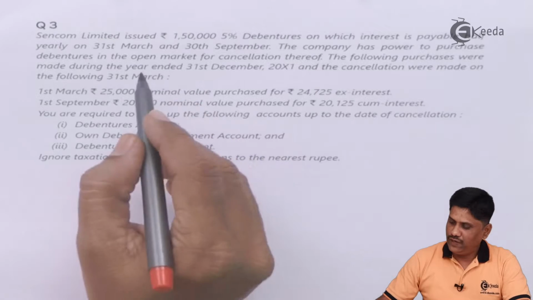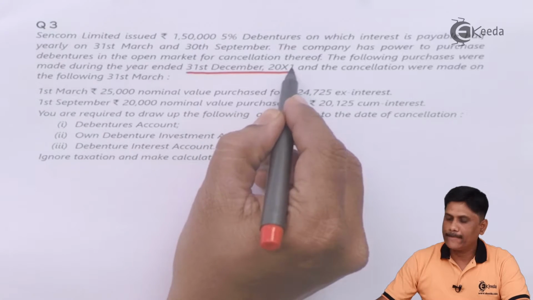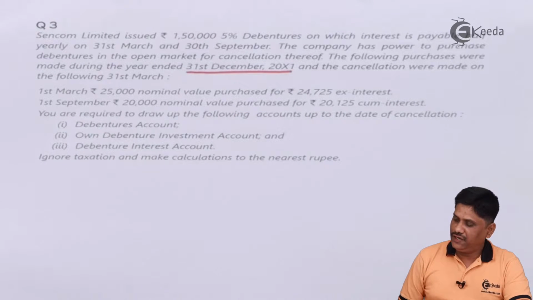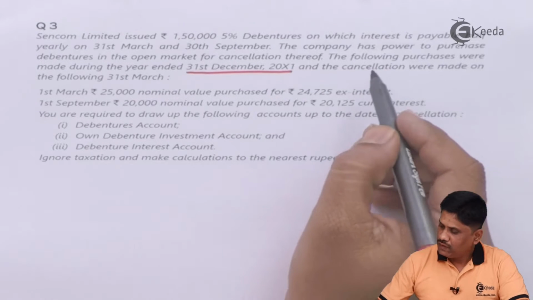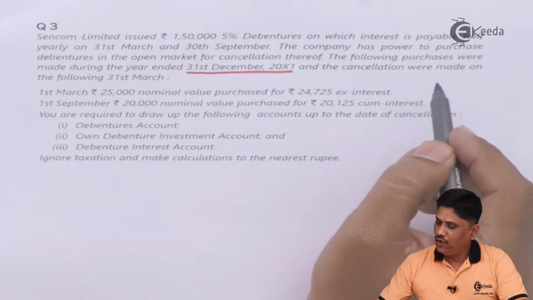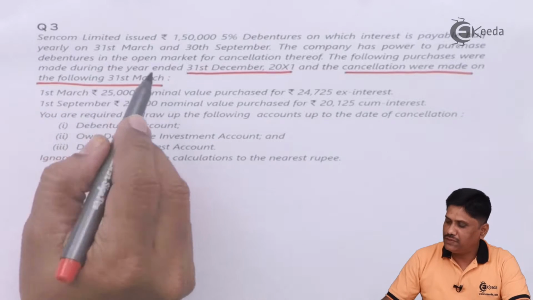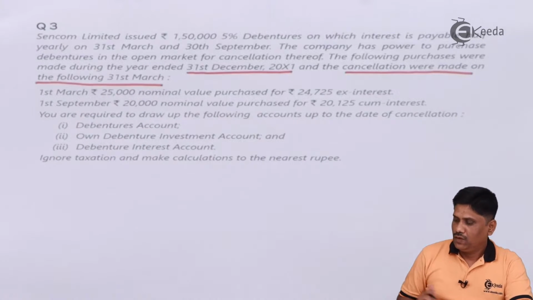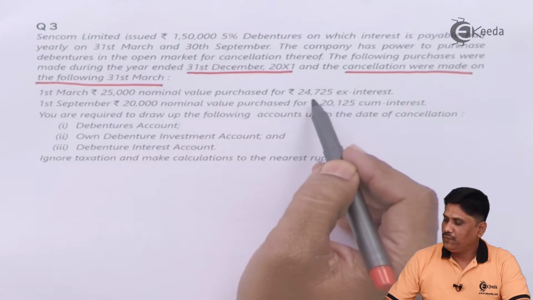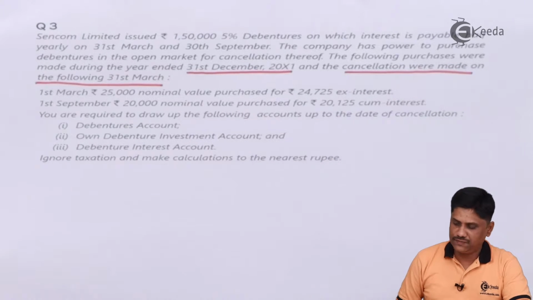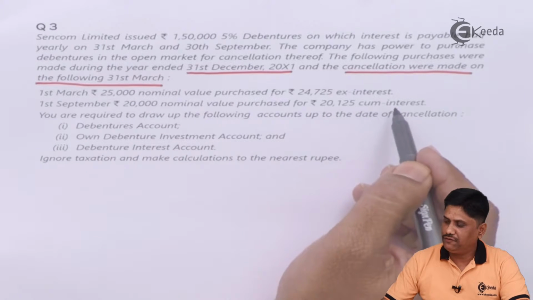The following purchases were made during the year ended 31st of December 20X1. So we have purchased during the year ended 31st December X1, means my year will begin on 1st January every year. And the cancellation were made on the following 31st March. That means on 31st March 20X2 we must have cancelled those debentures. On 1st March we have purchased rupees 25,000 nominal value purchased for rupees 24,725 ex interest. On 1st September again we purchased nominal value purchased for rupees 20,125 cum interest.